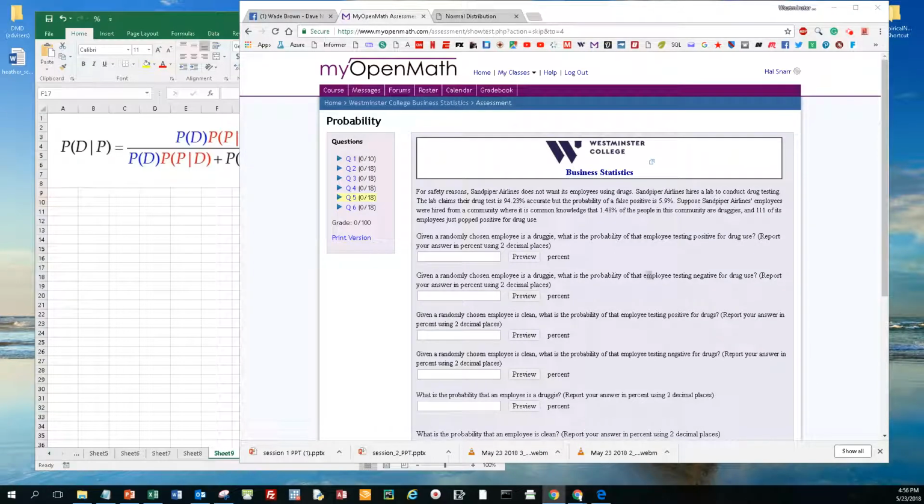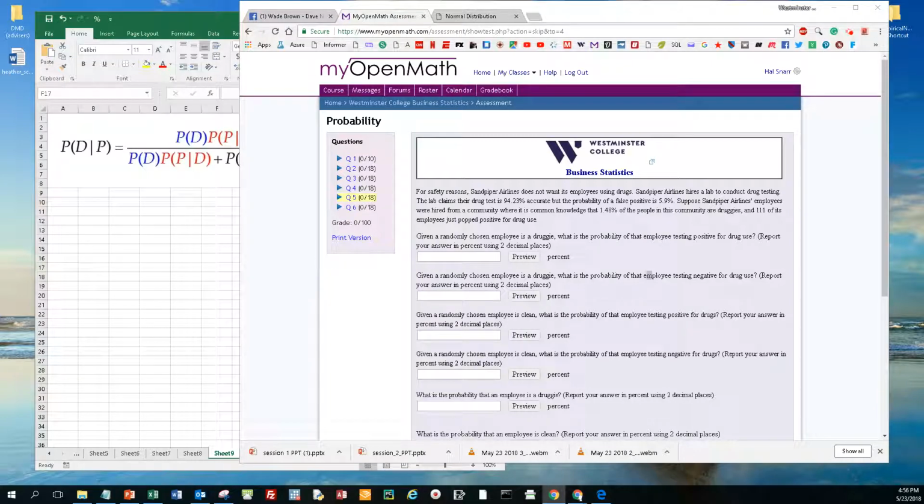In this problem, we have an airline who doesn't want its employees to use drugs. The airline hires a lab to do drug testing. The lab's drug test is 94.23% accurate, but it has a false positive rate of 5.9%.